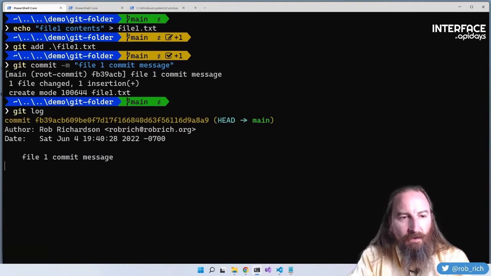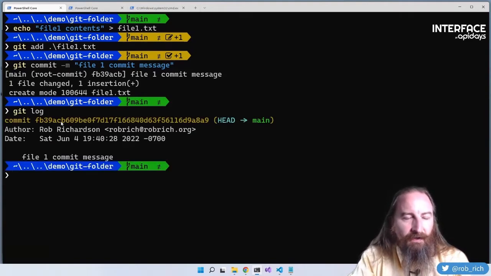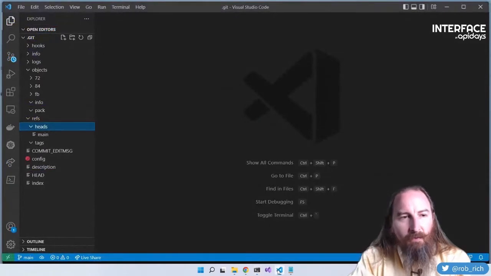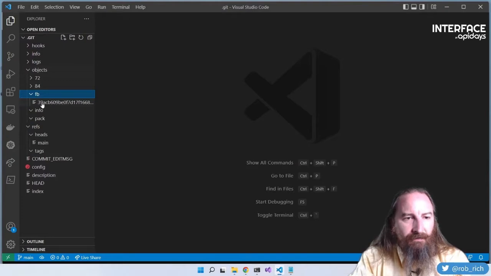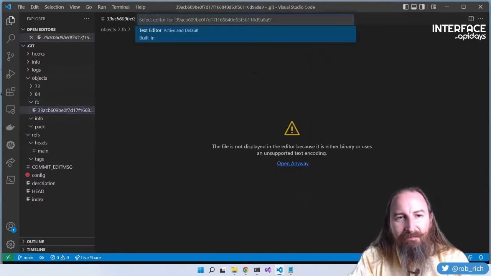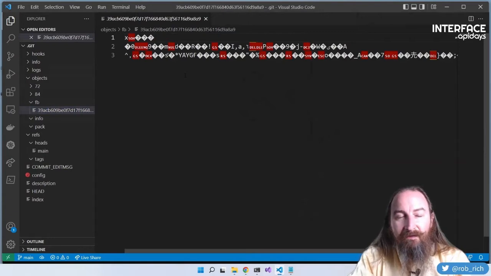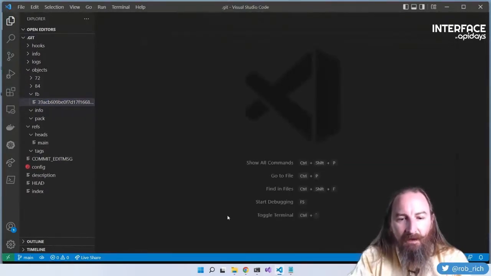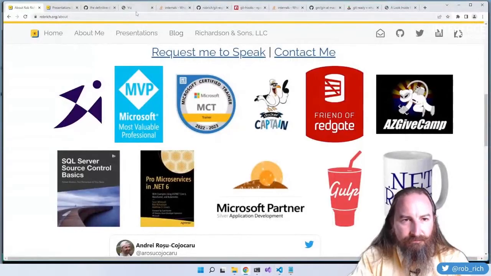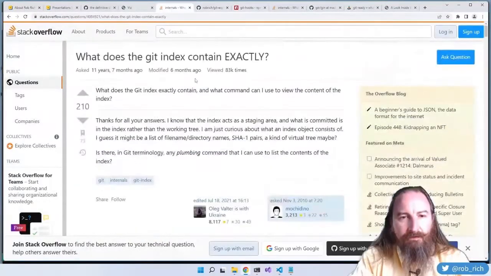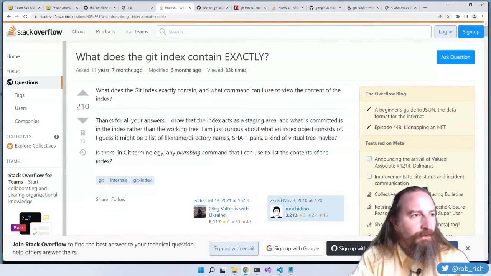If we say git log, we can see that this is fb39ac. Now let's come back to our Git repository, and in the objects folder, we can see fb39ac. Now this is a bunch of mayhem. It is zlib compressed, but let's pop it open. We could use various tools. This Stack Overflow article identifies lots of tools that we can use to unzlib or inflate it. Oh, that's actually not the right one. Let's go look at the correct one. Right here.